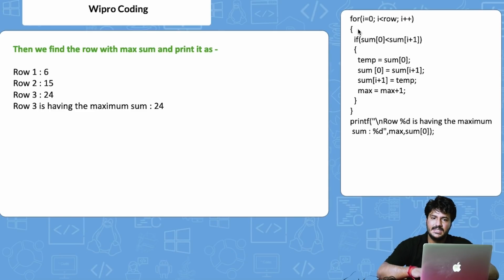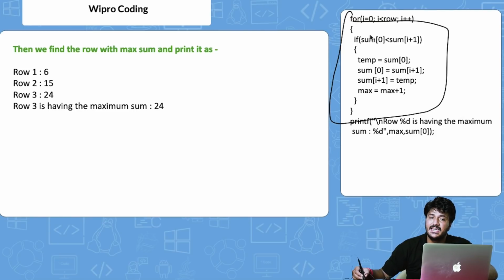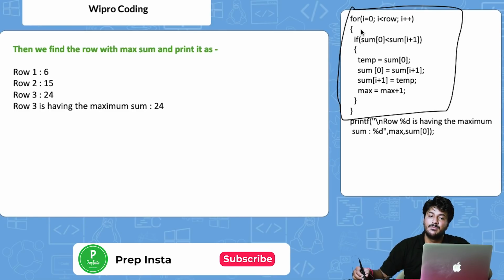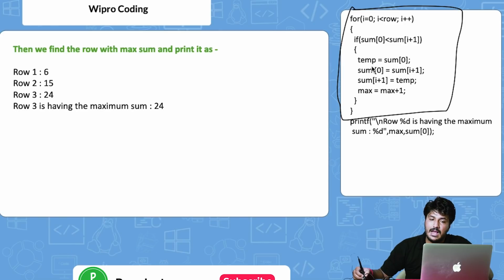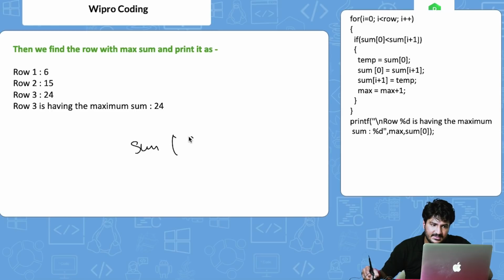Now, this is the final code for printing out the sum. Now, what I want you to do, I will not explain. This is basically very easy, and every one of you should know how to find the maximum element in an array, right? So, basically, this is an array, sum of 6, 15, 24.